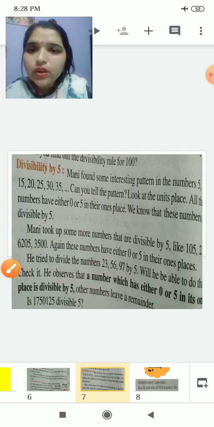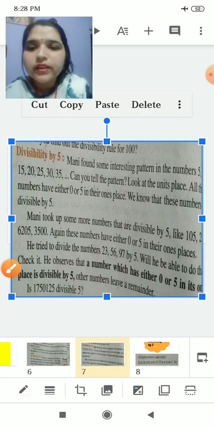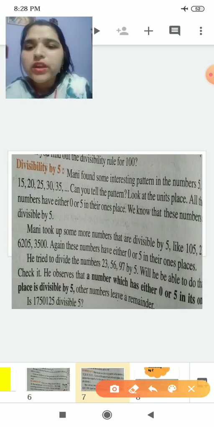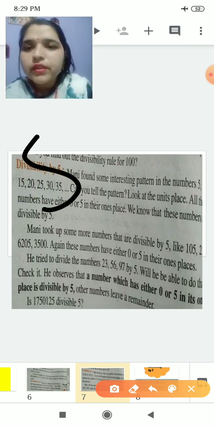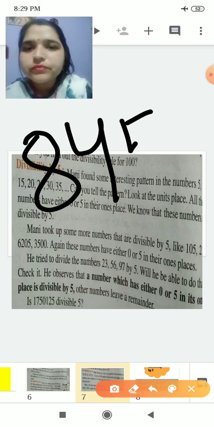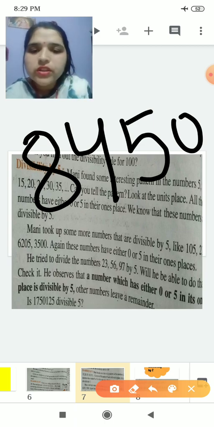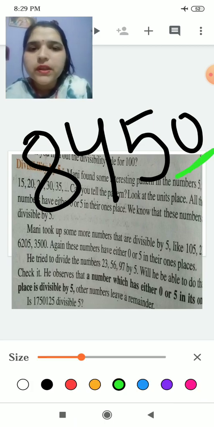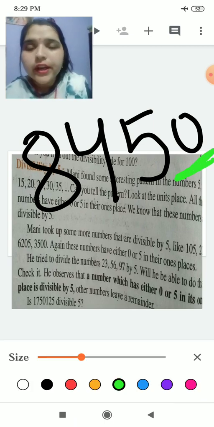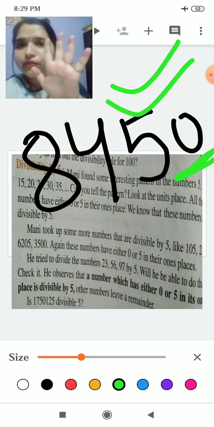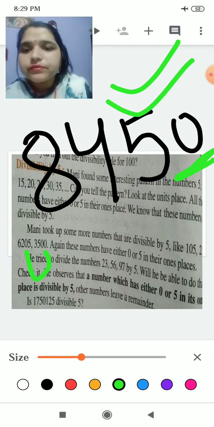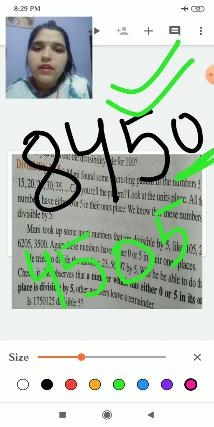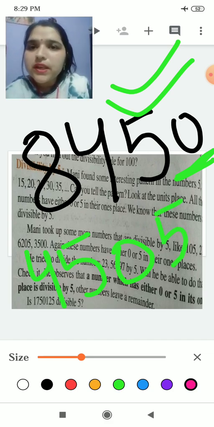For divisibility of 5, you have to check its ones place. If the ones place is 0, it means it is divisible by 5. If the number is this, then what does its ones place hold?